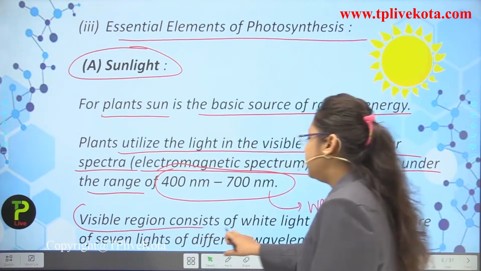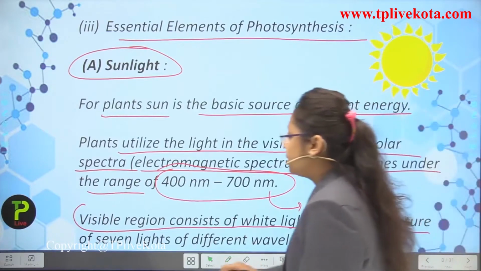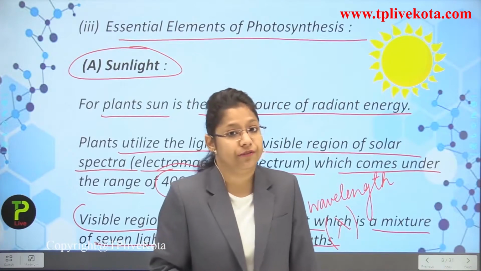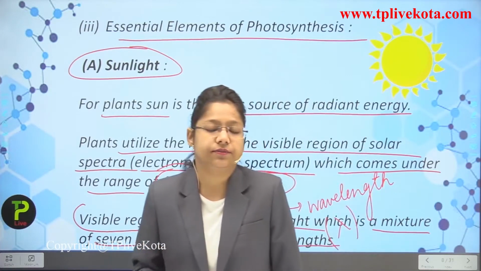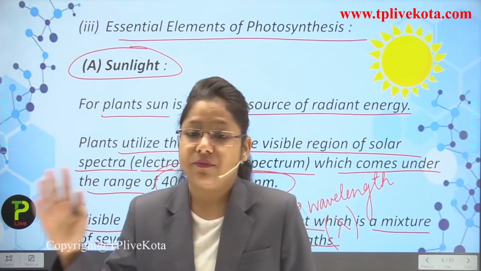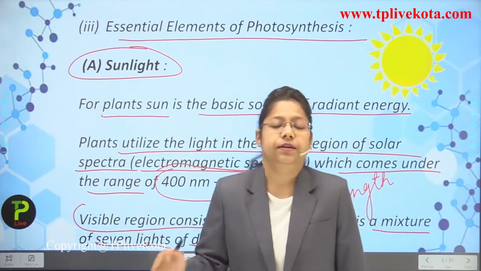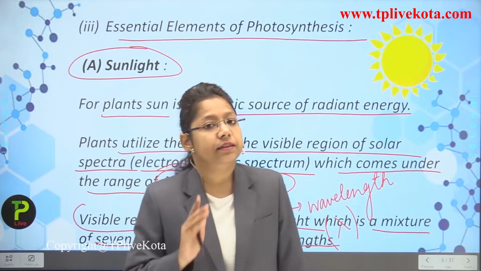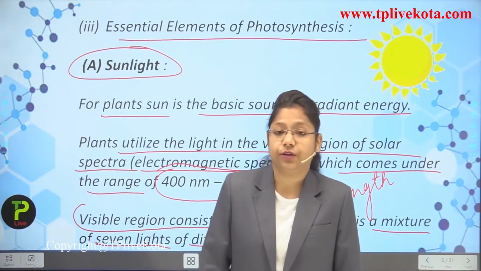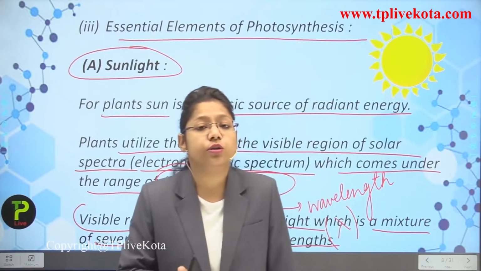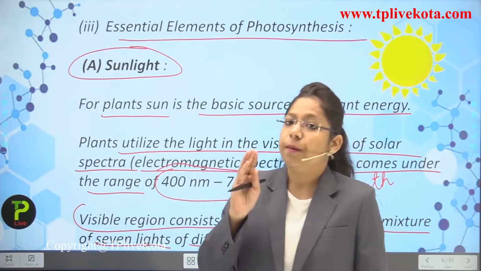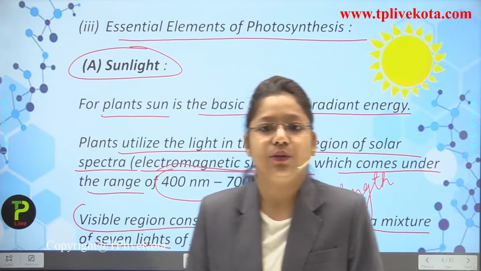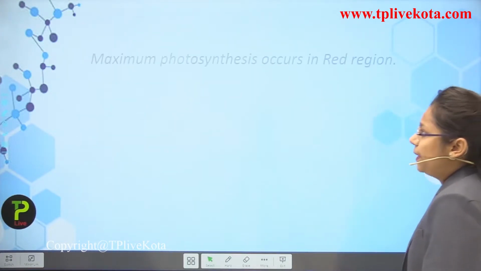Now we are going to see something which is very important. The visible region consists of white light, which is a mixture of 7 lights of different wavelengths. Have you heard about the VIBGYOR process? What is VIBGYOR? It is just the prismatic way to see a particular visible white light. When you pass white light through a prism, you can see the 7 colored shades of the white visible wavelength. So, students, this is the electromagnetic spectrum which you have read in physics also.